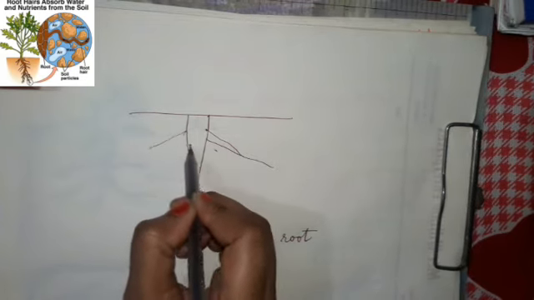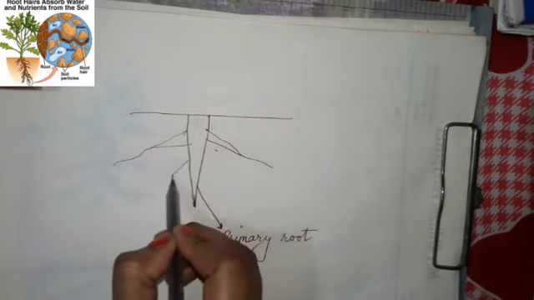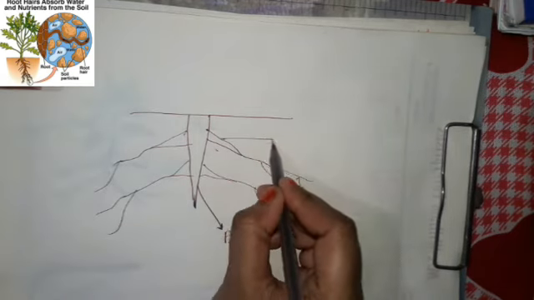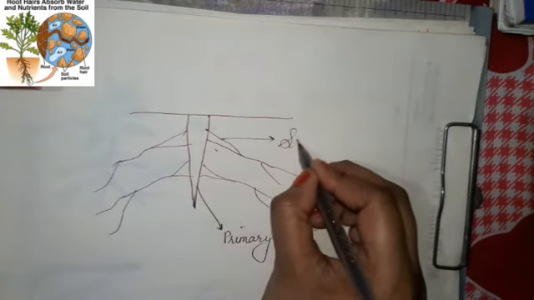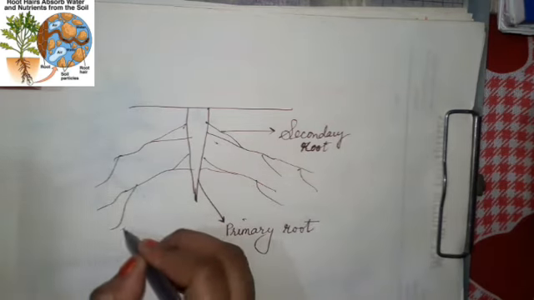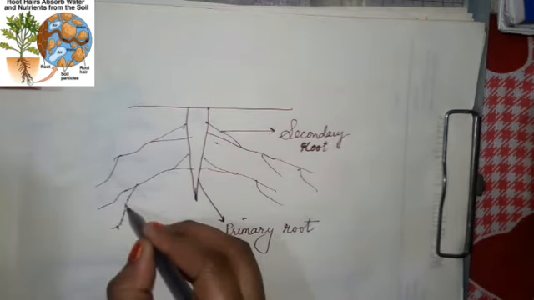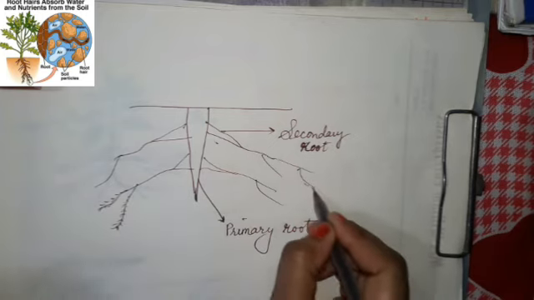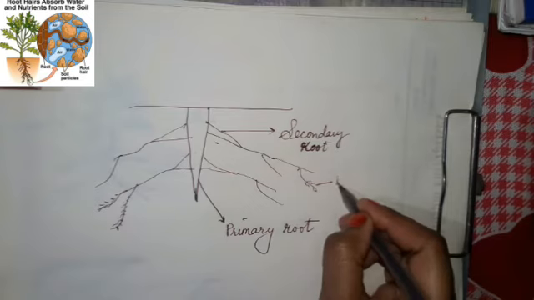Whichever root comes out from this primary root is called secondary root. Now if you see this root under the microscope, you will find very small and fine hair-like structures. This hair-like structure is called root hair.